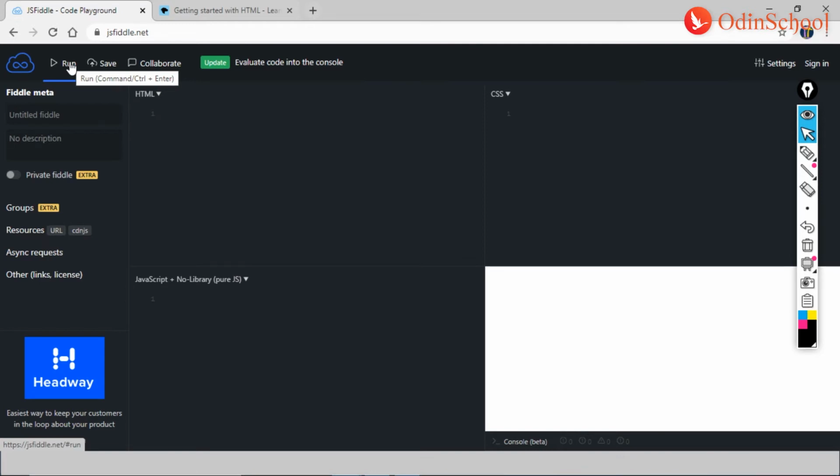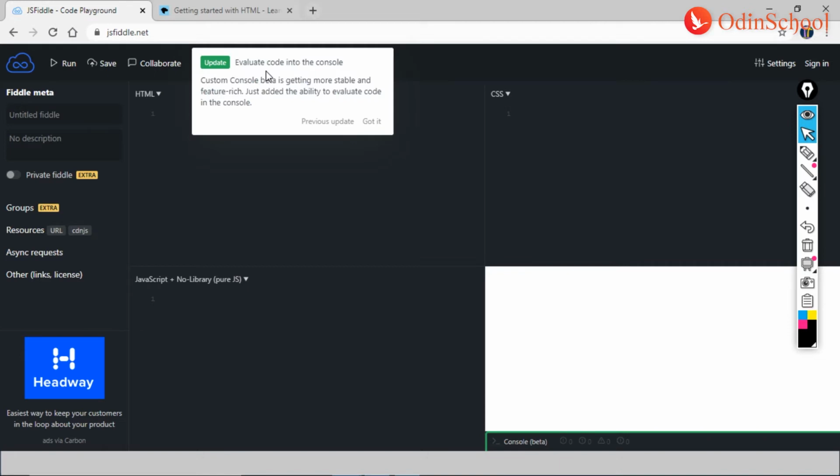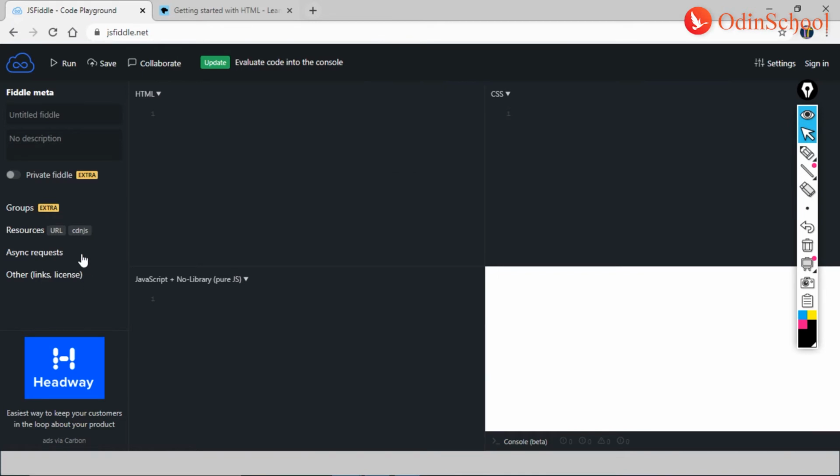Cascading Style Sheets has to do with cosmetization. It works only with the cosmetic part. For example, here you see that I have Fiddle Meta written in bold. Then we see that update is in a green color box, while I have this extra in a yellow box. And when I hover on this, we see that the color is changing by a bit. These are the features which CSS handles, right, guys?